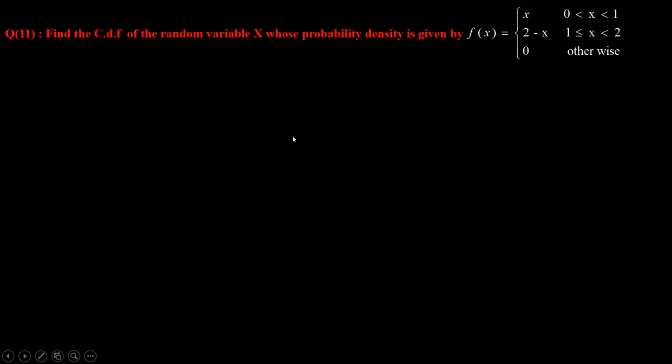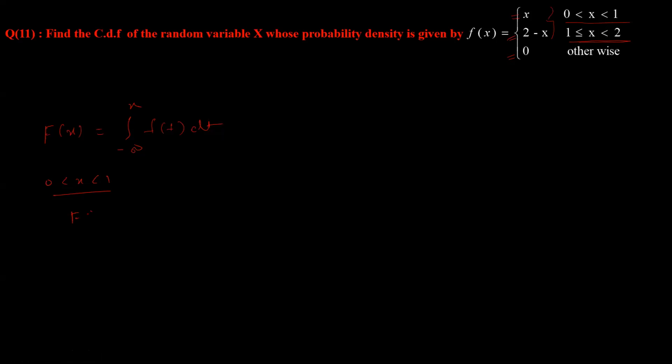Let us quickly see some problems. Find the CDF of this random variable where the PDF is given to you. You have to find the CDF of this portion. Can you try this? Can you tell me the CDF of this? Try this. Okay, what is the CDF you will get here? F of x is equal to, the value starts from minus infinity and you have to go up to x here. But the range is given between 0 to 1.